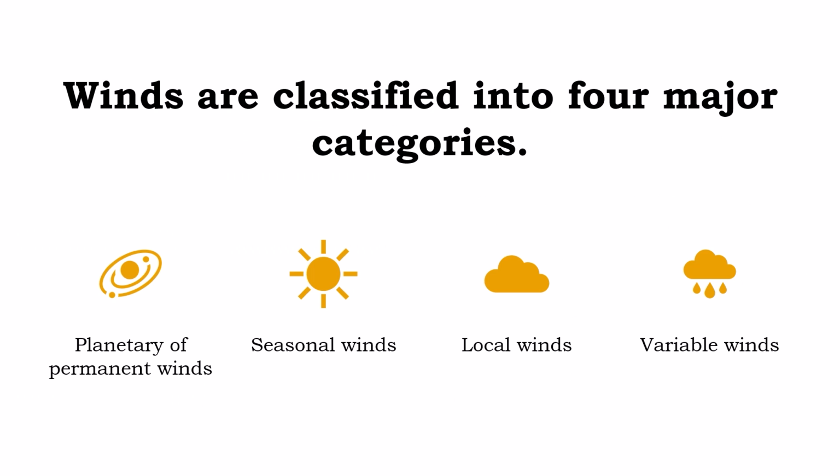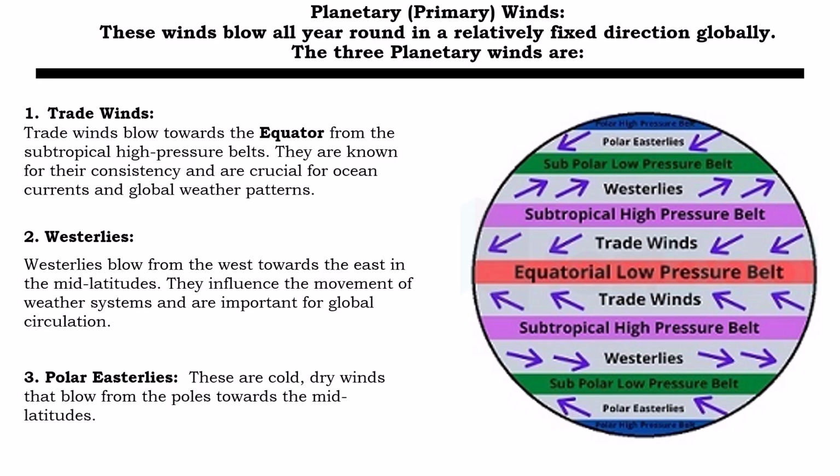Winds are classified into four major categories: planetary winds, seasonal winds, local winds, and variable winds. Planetary winds blow all year round in a relatively fixed direction globally. The three planetary winds are the trade winds that blow towards the equator from the subtropical high pressure belts, westerlies that blow from the west towards the east in the mid latitudes, and polar easterlies, which are cold, dry winds that blow from the poles towards the mid latitudes.